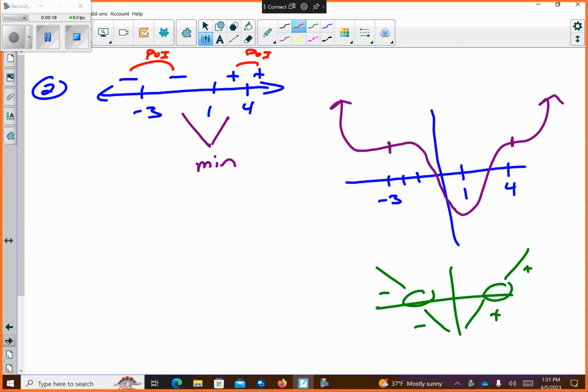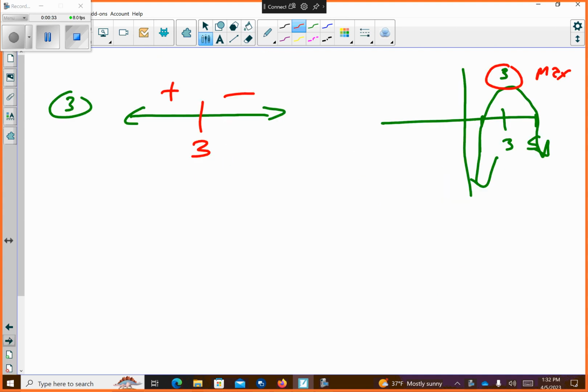For this one, they gave us the sign graph. When we have two signs consecutive, it means a point of inflection took place. So that's where our graph would have flattened out. Where we have a negative to a positive, that would mean a minimum value. And then the third one, we only have one sign change. It went from a positive to a negative, which meant right here in the middle, a max would have taken place. Okay? Feel comfortable there?